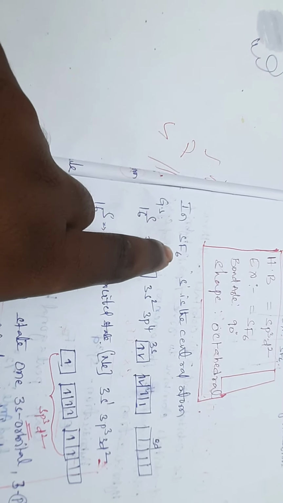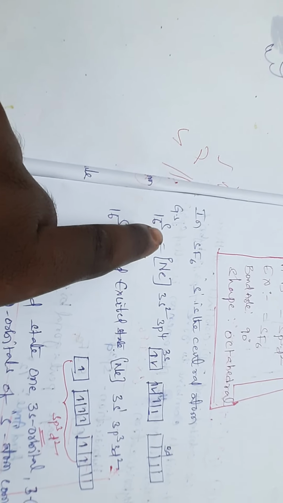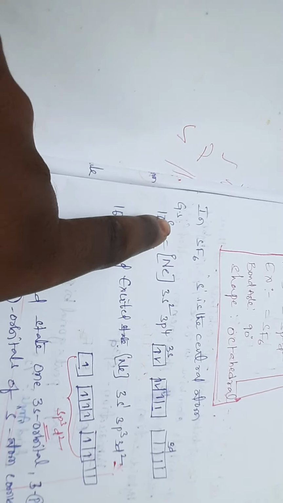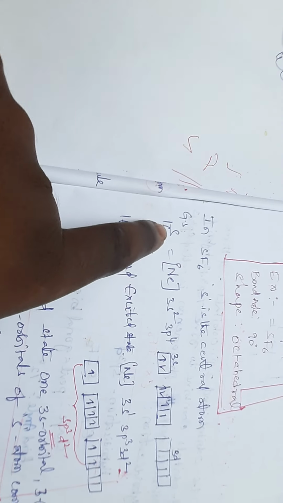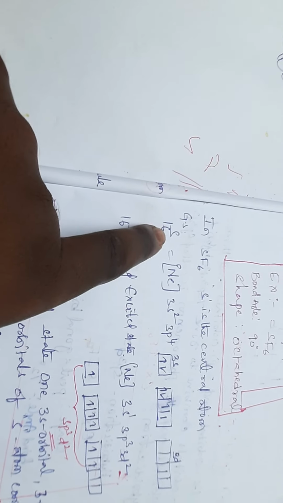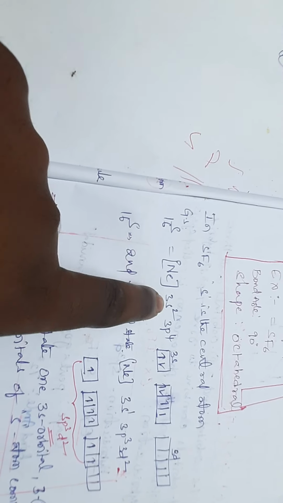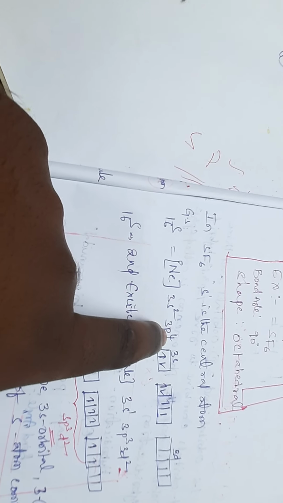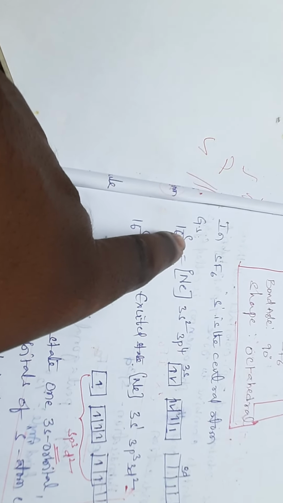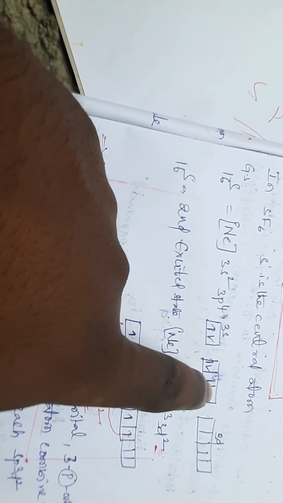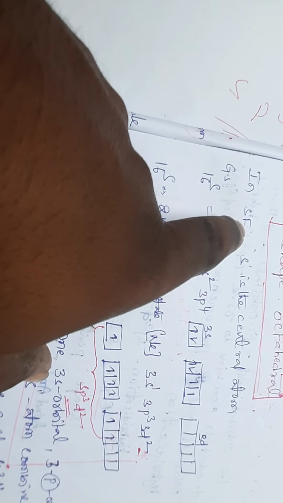In sulfur hexafluoride, sulfur is the central atom. Sulfur's atomic number is 16, electronic configuration neon core, 3s2 3p4. Here sulfur needs to generate 6 unpaired electrons. For that purpose, sulfur goes to the second excited state. Currently there are 2 unpaired electrons, but 6 electrons are required.